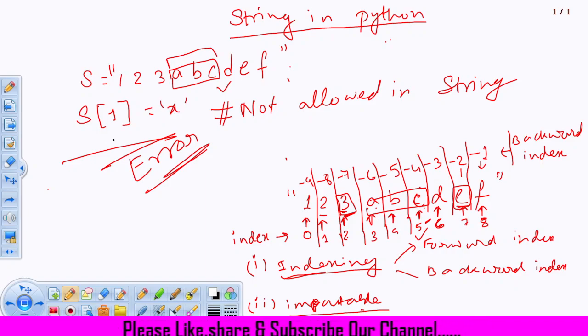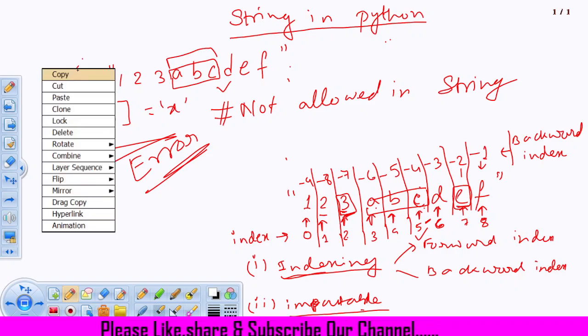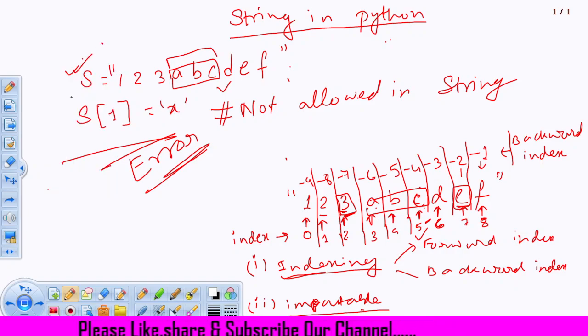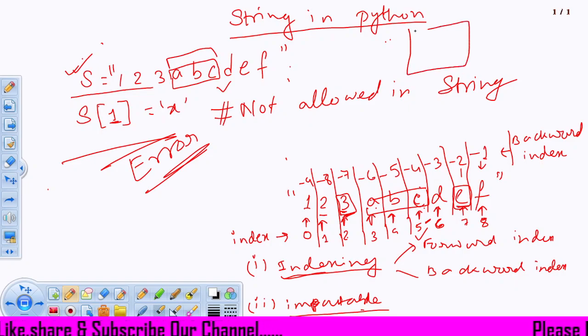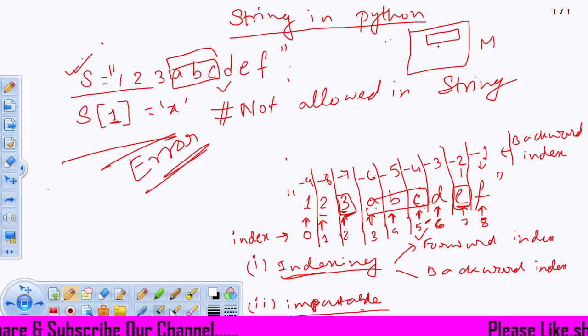That means once I have created a string, I cannot change it in place or in the same memory location. Suppose S is a string. In the Python memory, it has taken a place. Suppose this is the total memory. So here S has been defined, and each character of S is defined with its index number, right?